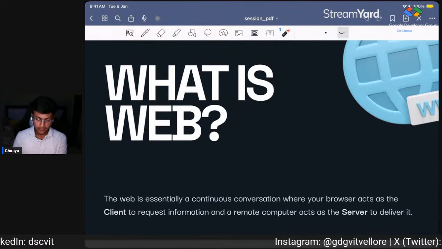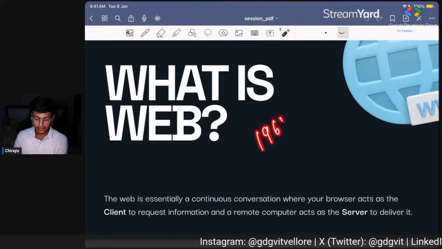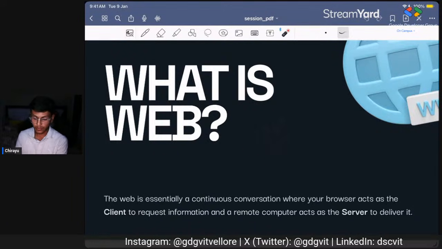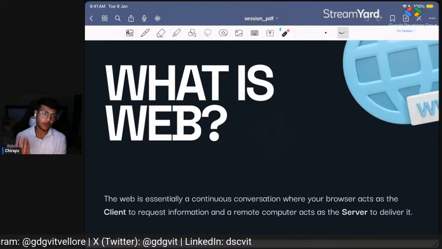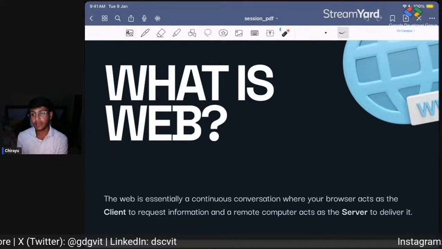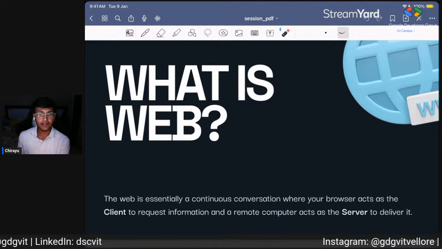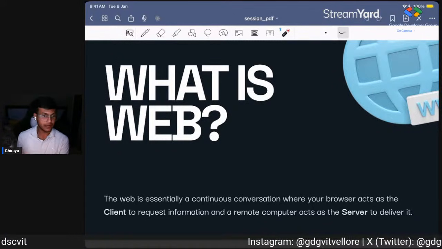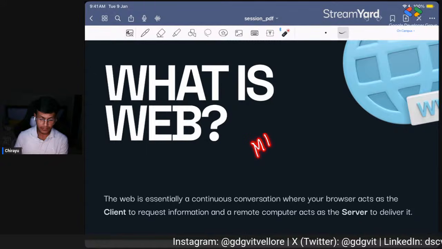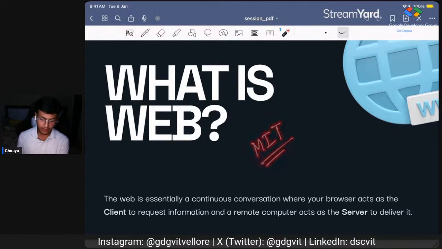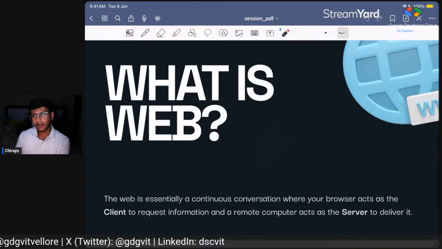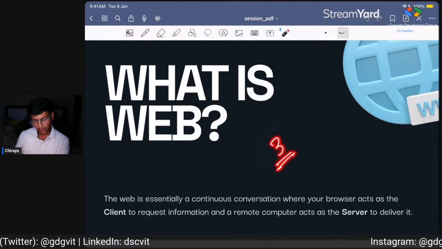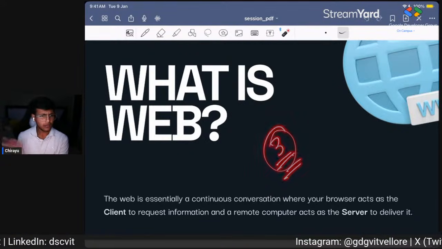Everyone wanted a protocol, a rule, a way to communicate with each other. We had some systems at MIT, the Massachusetts Institute of Technology in Boston, and three more computers around the US.